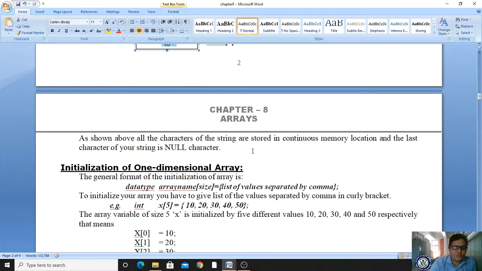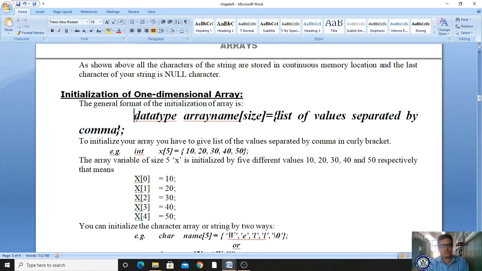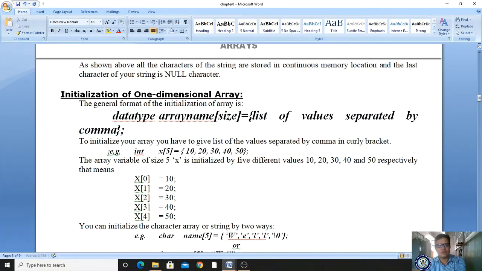Now let us see initialization of one dimensional arrays. What do you mean by initialization? Assigning a value to a variable at the time of declaration is called initialization. So let us see how we can initialize a one dimensional array. We can initialize a one dimensional array by using this syntax, which we are supposed to follow: data type.